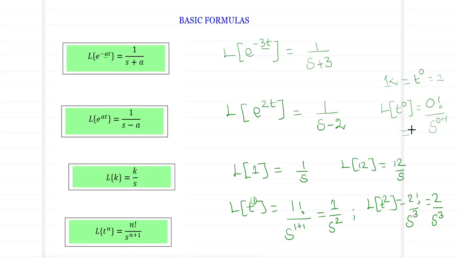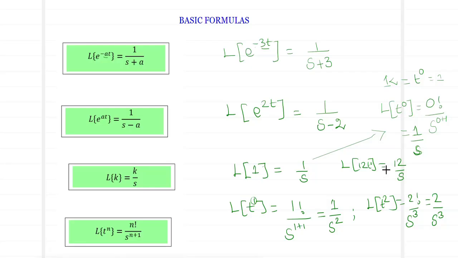And we know that 0 factorial is equal to 1. So this now turns out as 1 divided by s, and 0 plus 1 makes it s. That's why we have Laplace of 1 to be equal to 1 by s. Laplace of 12, this 12 can be taken outside or you can identify it as 12 into t power 0. Hence you have it as 12 divided by s.